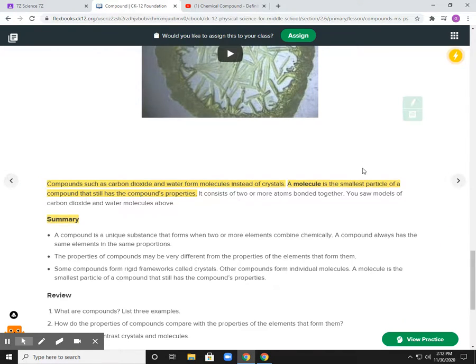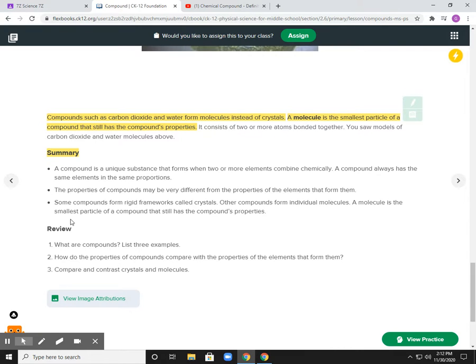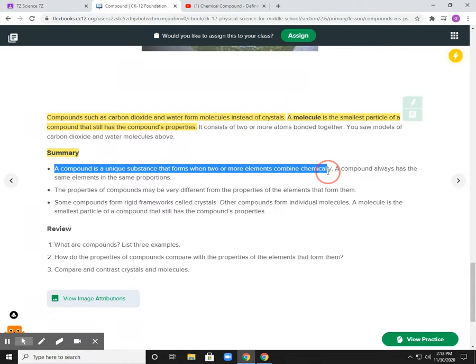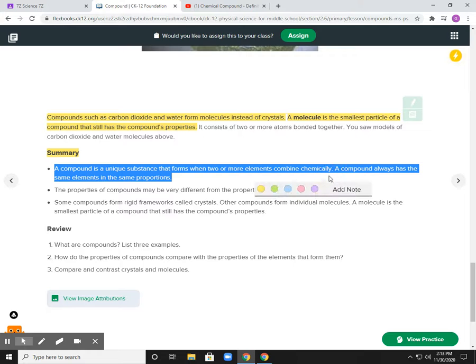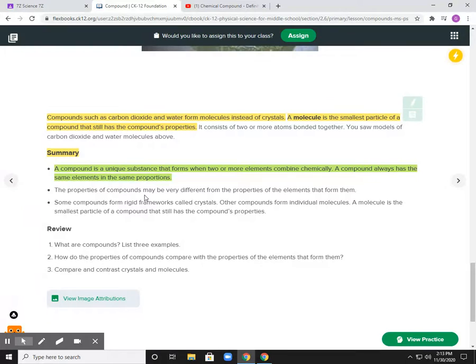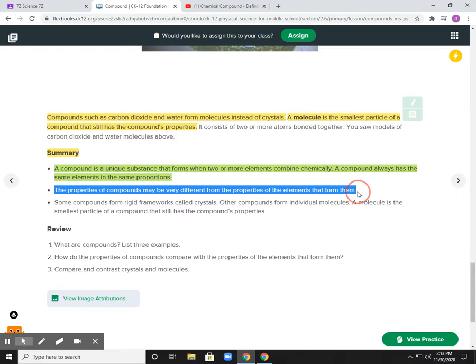All right, so in summary, a compound is a unique substance that forms when two or more elements combine chemically. A compound always has the same elements in the same proportions, meaning water is always H2O. Carbon dioxide is always CO2. The properties of compounds may be very different from the properties of the elements that form them. Example above, sodium reacts explosively with water. Chlorine is a poisonous gas.